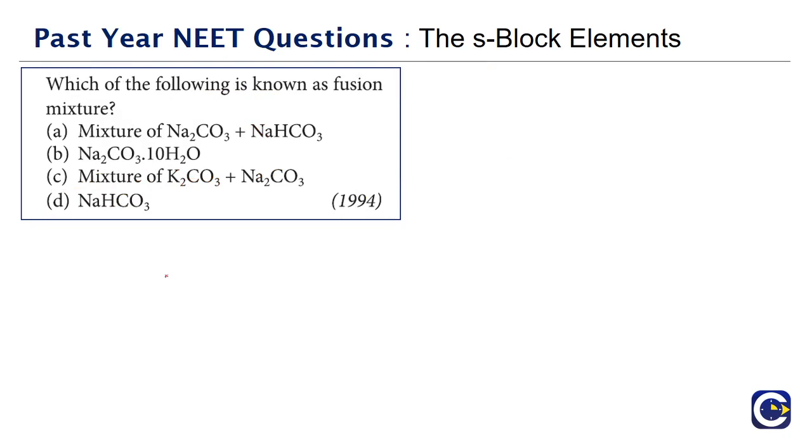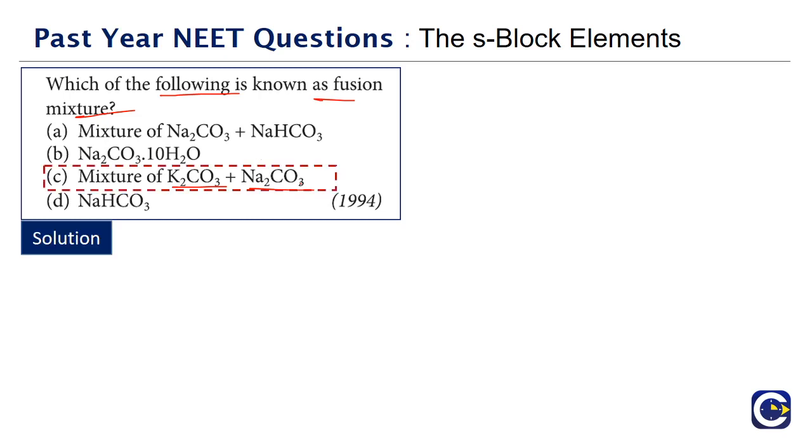Next we have a straight theoretical question. This is a question that has come in the year 1994. Which of the following is known as the fusion mixture? Now for the analysis of the elements, we will take a mixture of potassium carbonate and sodium carbonate to form a fusion of a particular substance. So generally when we talk about the determination of these elements, like in the organic chemistry or in the qualitative analysis, we'll talk about this fusion mixture, sodium extract, etc. So the fusion mixture is basically a mixture of potassium carbonate and then sodium carbonate.